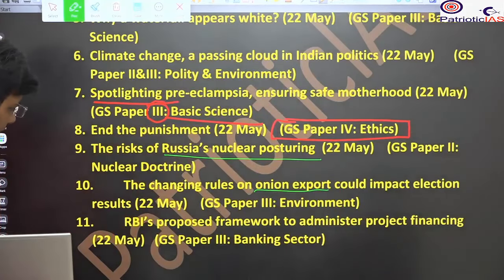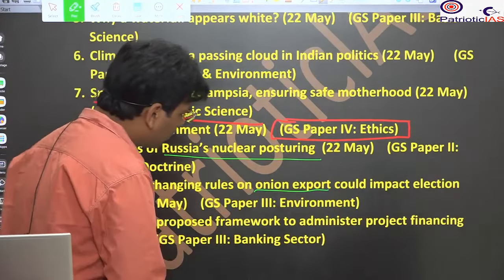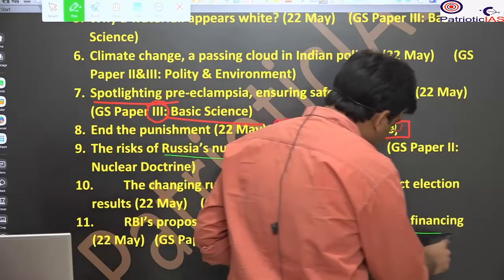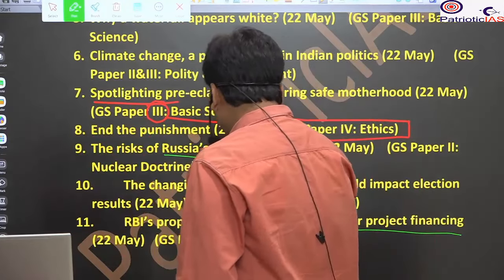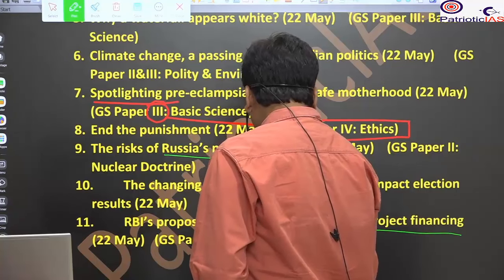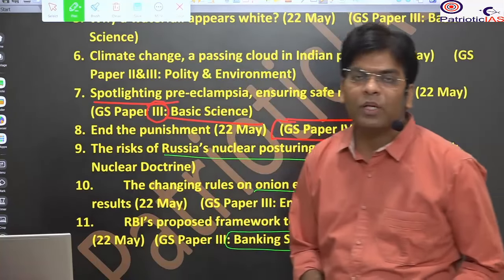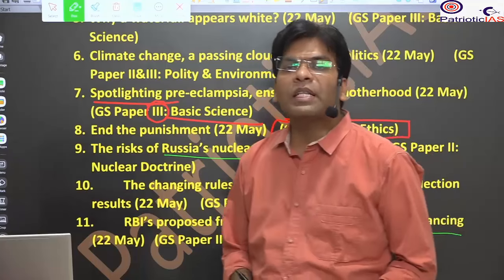After that, we will see that the RBI postponed the framework to administer project financing. So here we will see that this is associated with the banking sector, and particularly with respect to non-banking financial institutions.